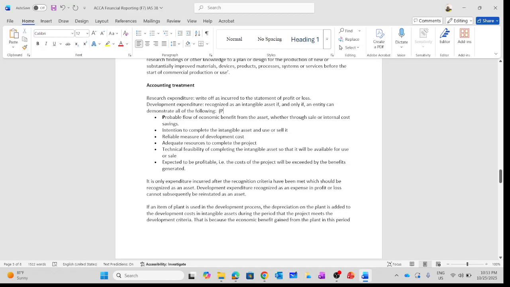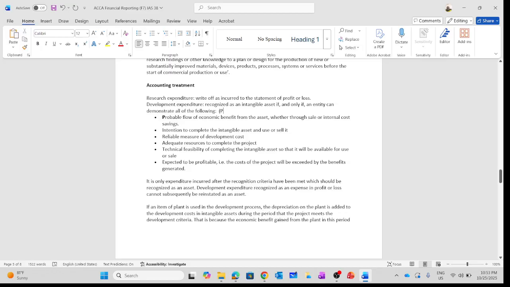Next, it can be measured reliably. Reliable measurement of development cost. Obviously, the amount we are going to spend, we need to measure it, we need to calculate it. So that is the R. Then adequate resources to complete the project. Obviously we need to have adequate resources. We need to budget for the project. We need to have the resources available to support and to finance the completion of the project. So the resources should be available, which is the A.